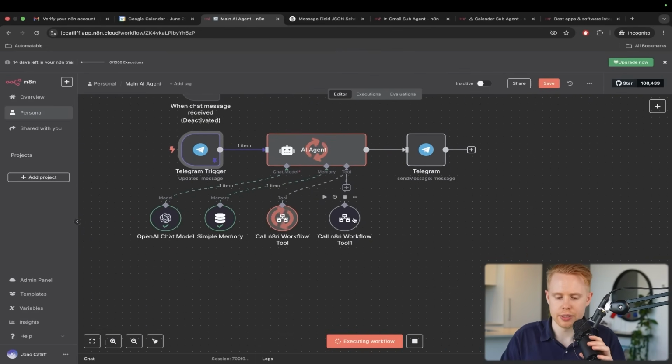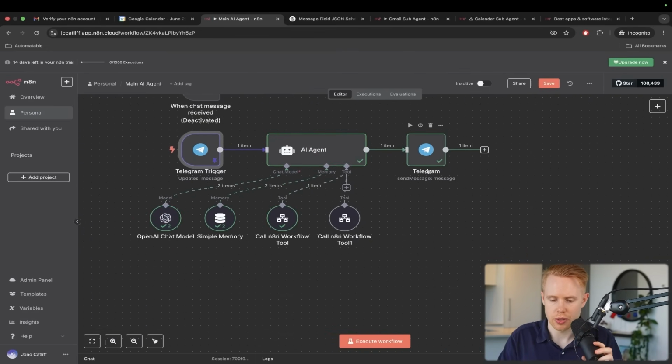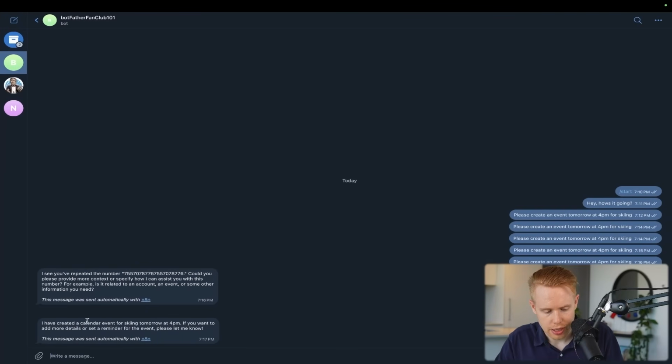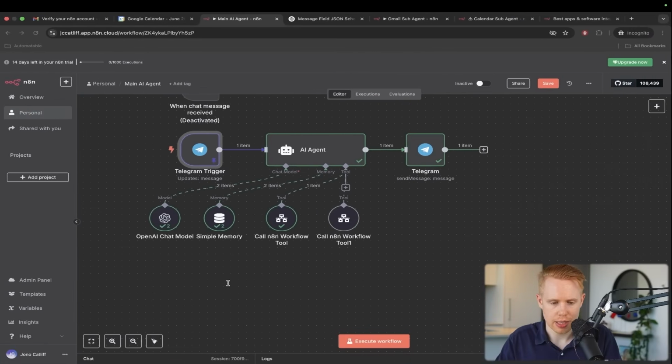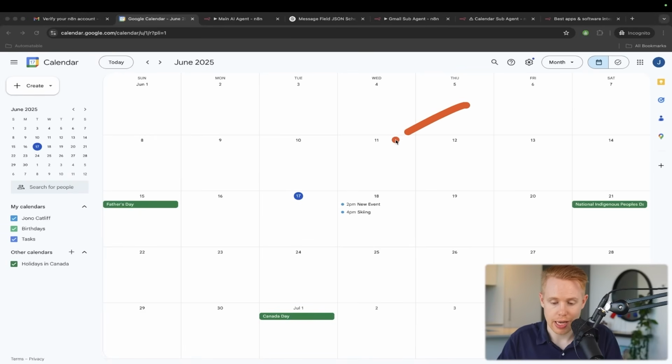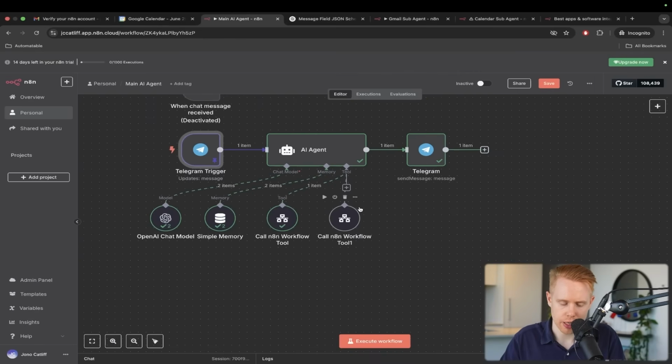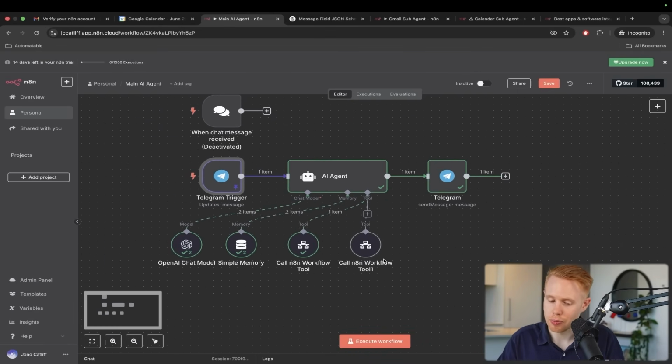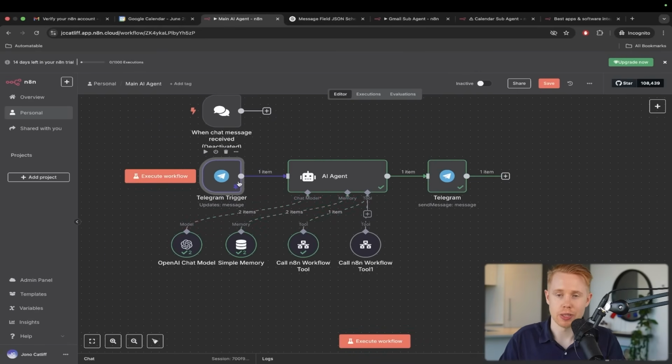And we'll see if this successfully returns what we're looking for. I've created a calendar event for skiing at 4 p.m. If you want more details or set up a reminder for the event, please let me know. That sounds perfect. And now we have skiing at 4 p.m. there. Okay. We could go ahead, create more events. We could update the events. We could do anything that we want to with our AI agent.